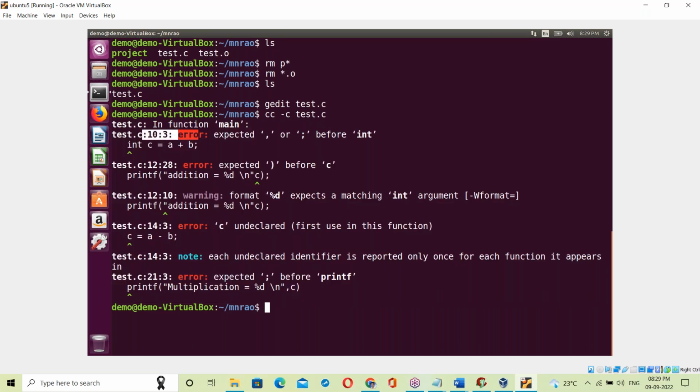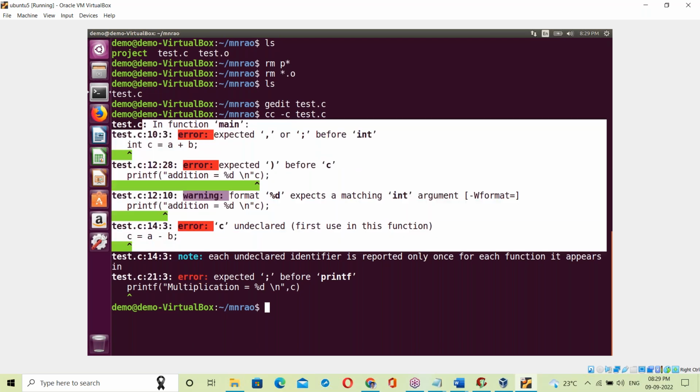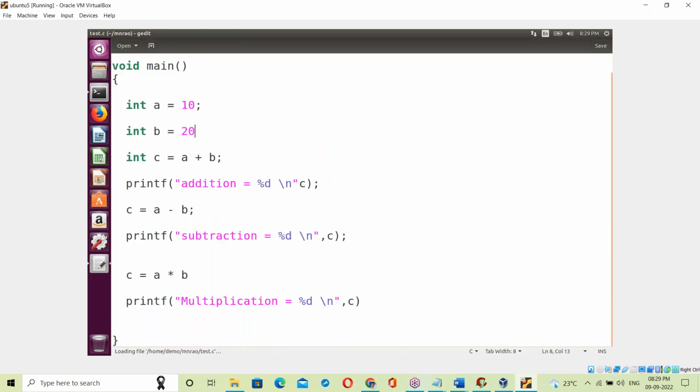See, errors at the 10th line, 12th line, 14th line, and 21st line. The compiler shows all the errors from top to bottom. Same as yesterday's point. Now let us correct all the mistakes here. Here a semicolon is missing. Next, here a comma is missing. Next, here a semicolon is missing. Here also a semicolon is missing.